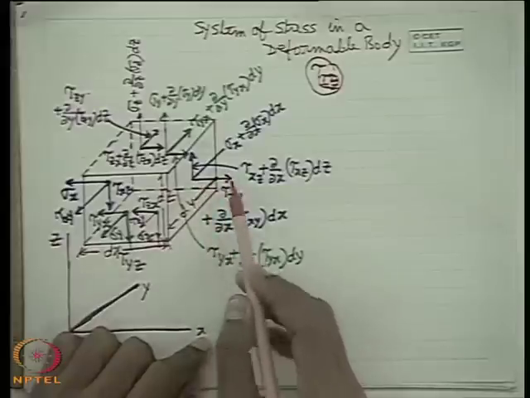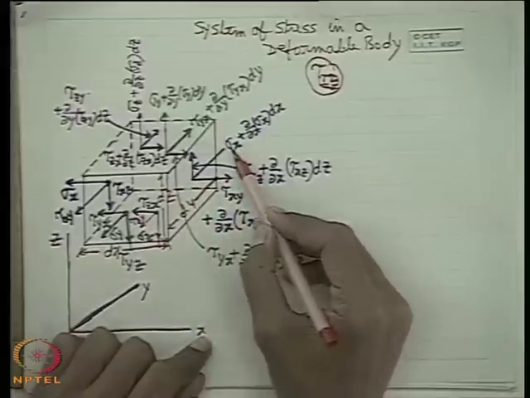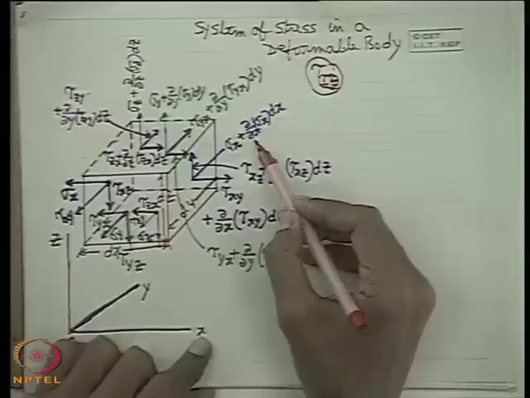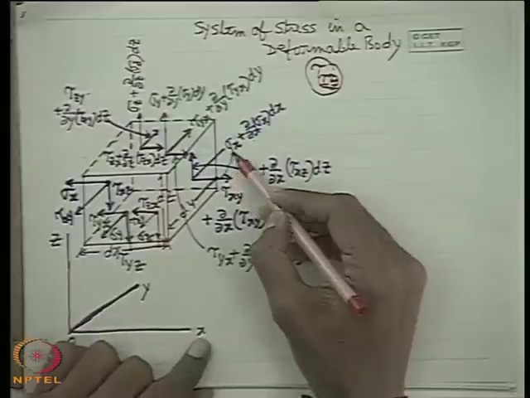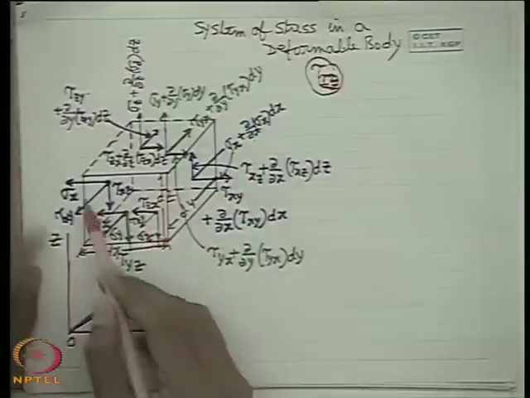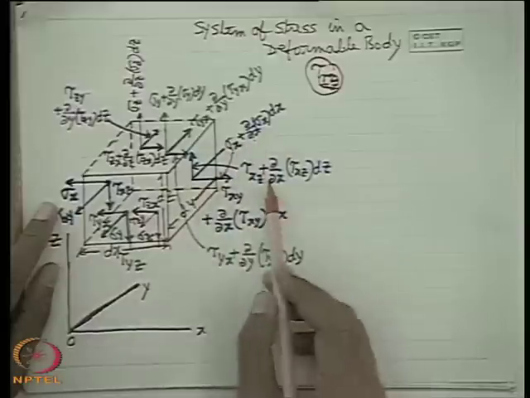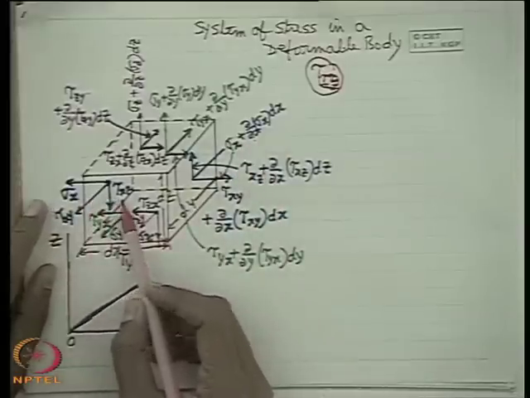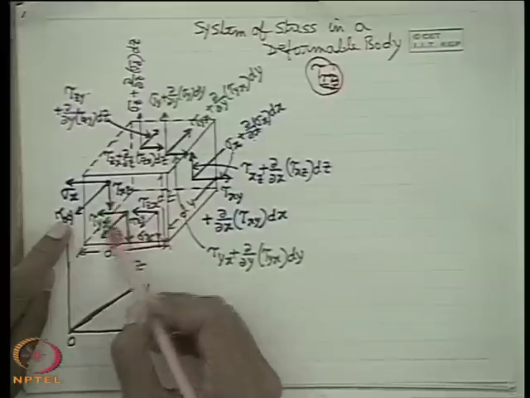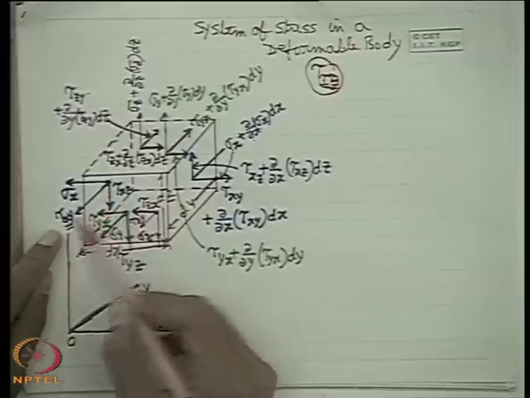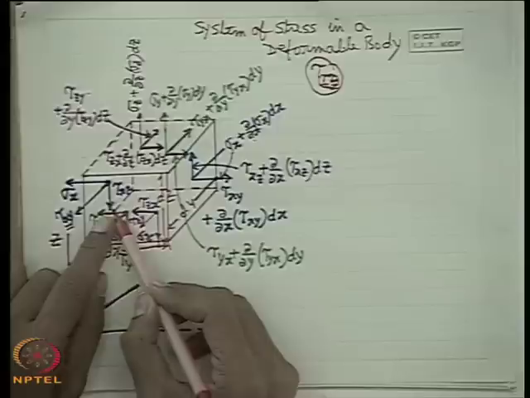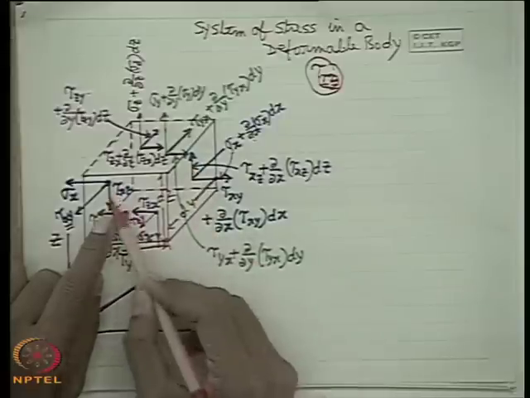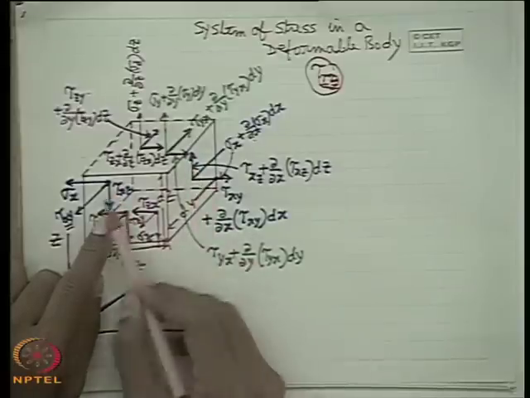This is the sigma x, and this is sigma x plus del sigma x by del x dx. Similarly, you see that there are 2 stresses, tau xy and tau xz. It is the x plane along the y direction, and the x plane along the z direction, and they appear in this way as a pair.